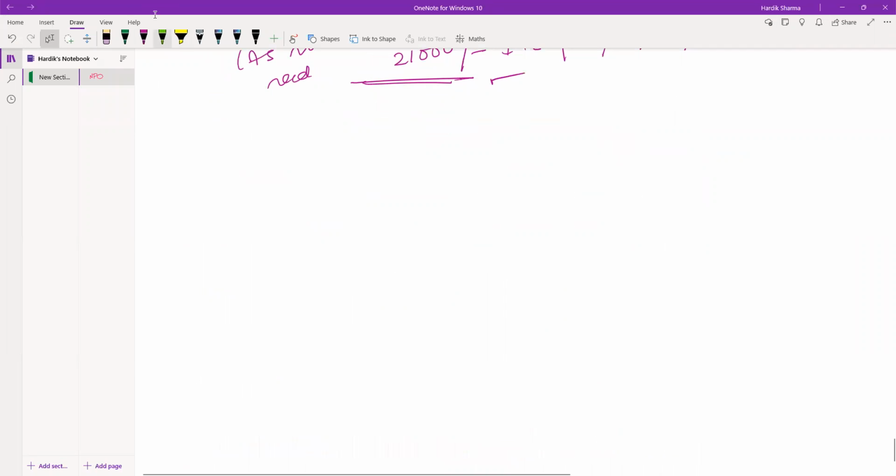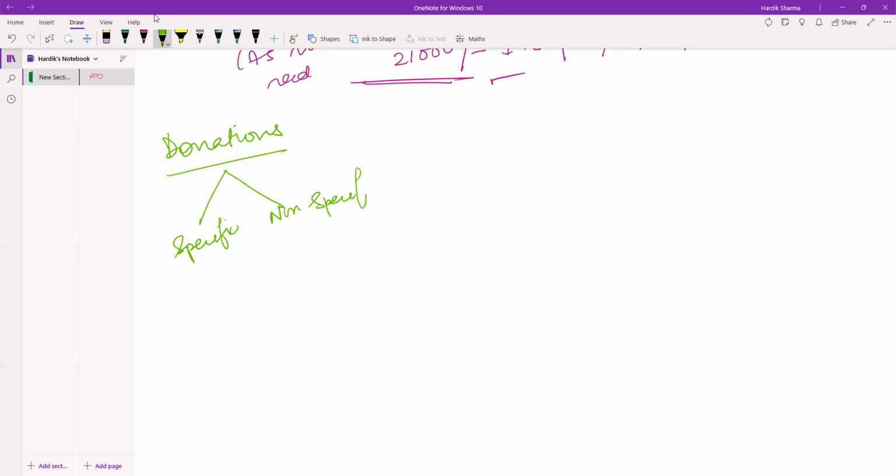So new point. Let's do the new point. It says donations. Right? Donation is sometimes a type of free gift received. Now donations can be of two types. What can be the donations? Donations can be specific and non-specific donations.